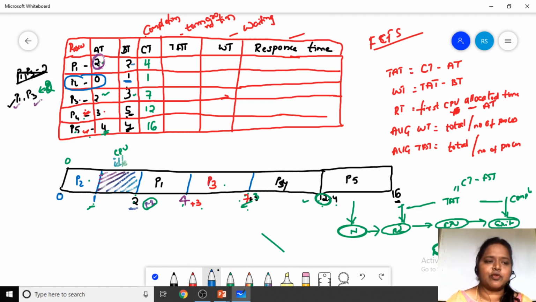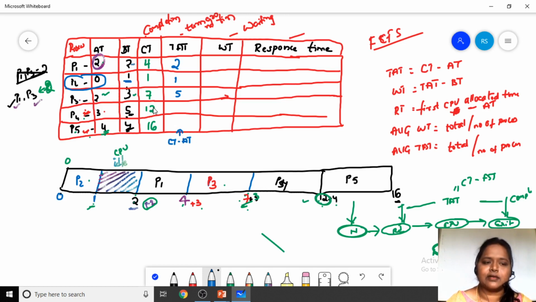For process P1, the completion time is 4 and the arrival time is 2. 4 minus 2 means 2 is the turnaround time. Here the completion time is 1 and the arrival time is 0. 1 minus 0 is 1, which is the turnaround time of process P2. And here the completion time is 7 and the arrival time is 2. So 7 minus 2 is 5. I am writing completion time minus arrival time, which gives the turnaround time.